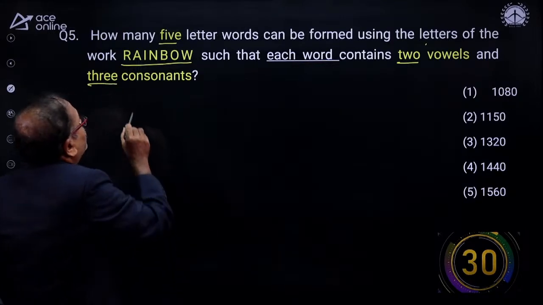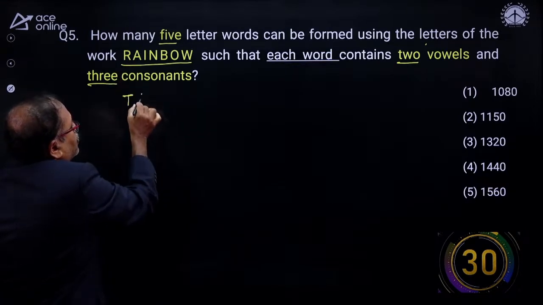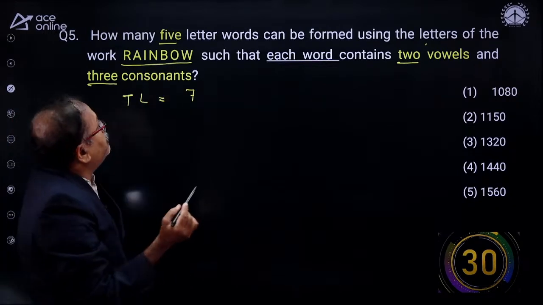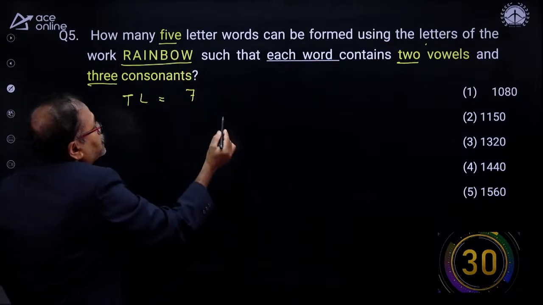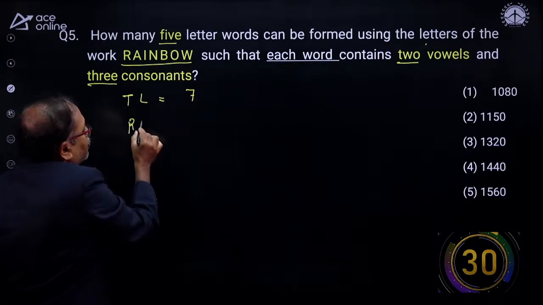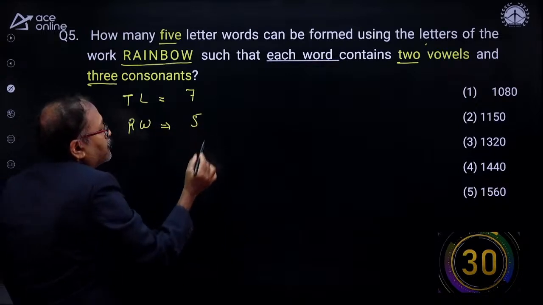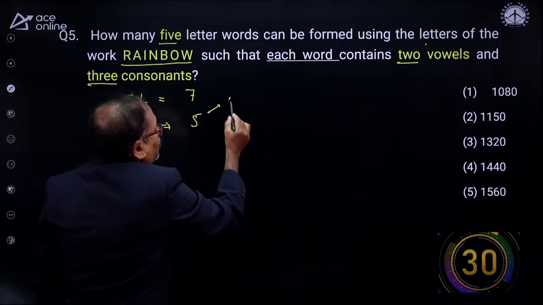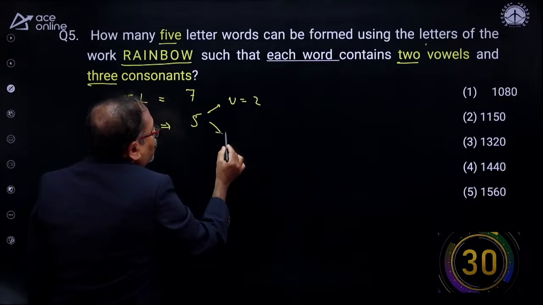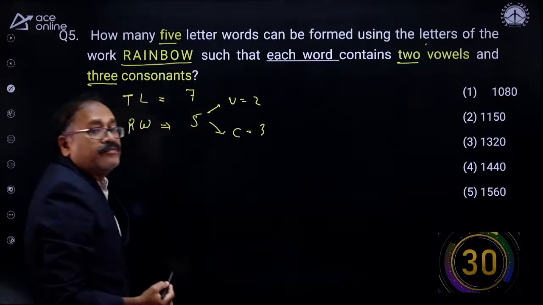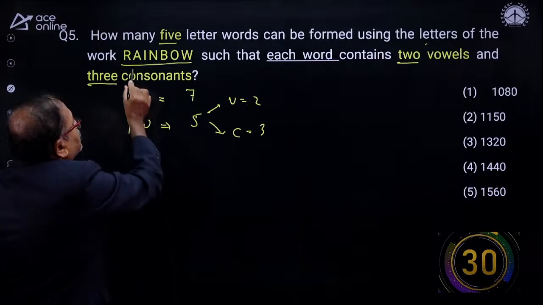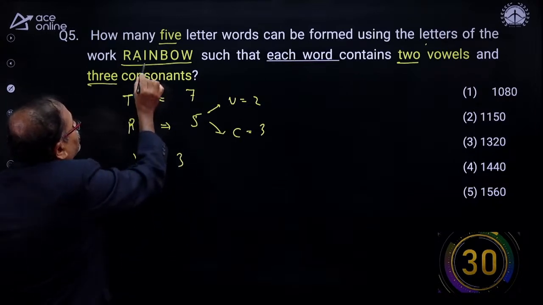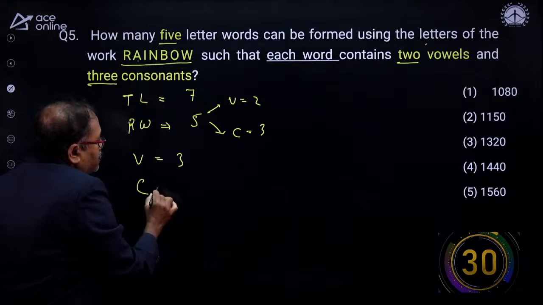Okay. What is the total number of letters? The total letters are 7. I need to frame a 5 letter word, so the required word should consist of 5 letters. In this 5, the condition given is that you should have 2 vowels and the consonants should be 3. How many vowels are there in rainbow? 1, 2 and 3. The number of vowels is 3 here and the remaining consonants are 4.